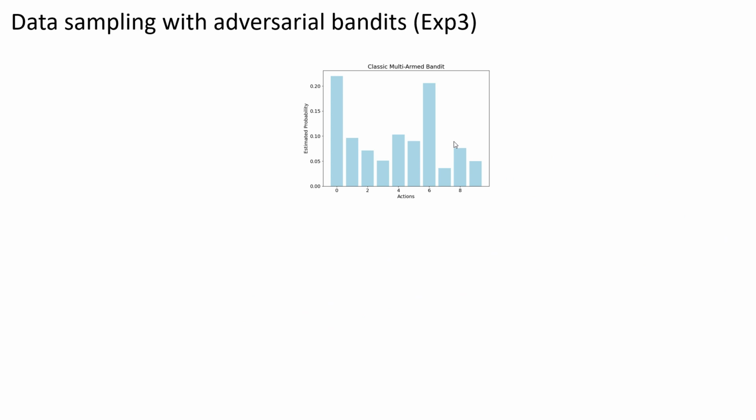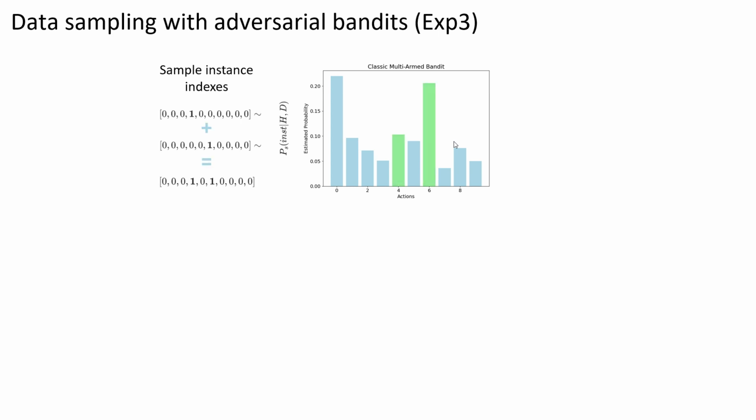The EXP3, which stands for Exponential Weight Algorithm for Exploration and Exploitation, model works by associating weights with arms. In our case, those will be data instances, and adapting them over time, and forming a probability distribution over instances. For example, consider a scenario with 10 instances. We form a batch of size 2 by sampling from an empirical exponentially normalized probability distribution.